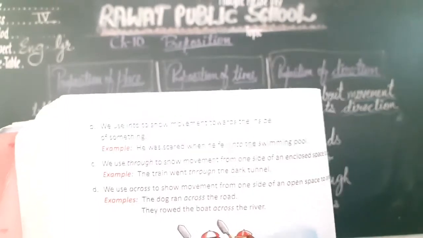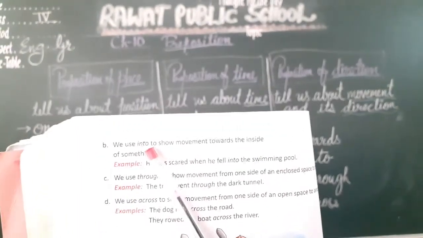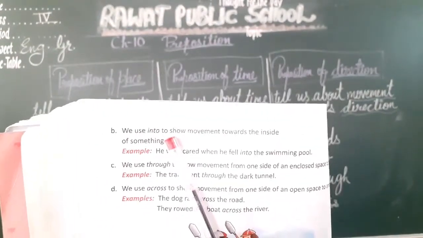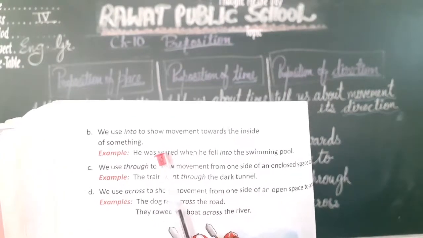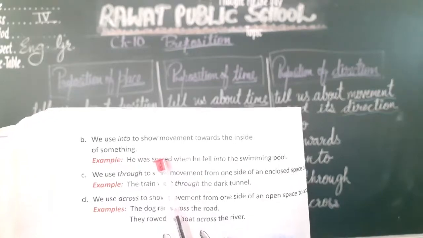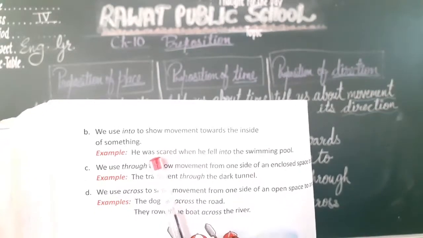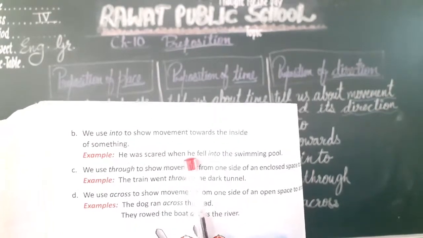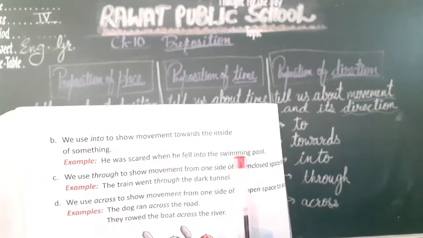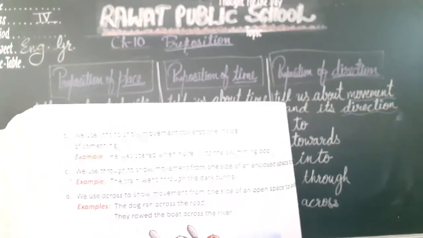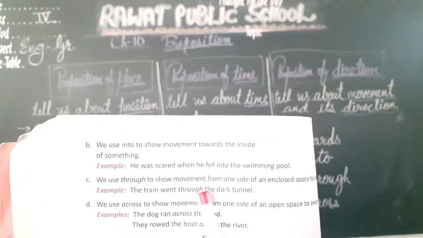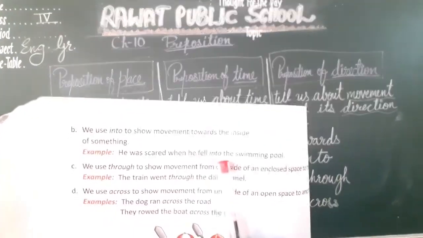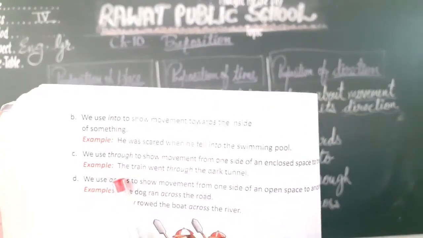More are here. We use into when the movement is towards the inside of something, like he was scared when he fell into the swimming pool, because the movement is inside the swimming pool. So the preposition of direction here is into.